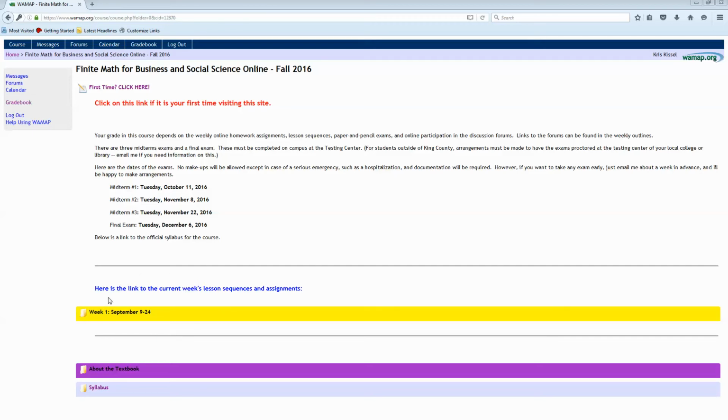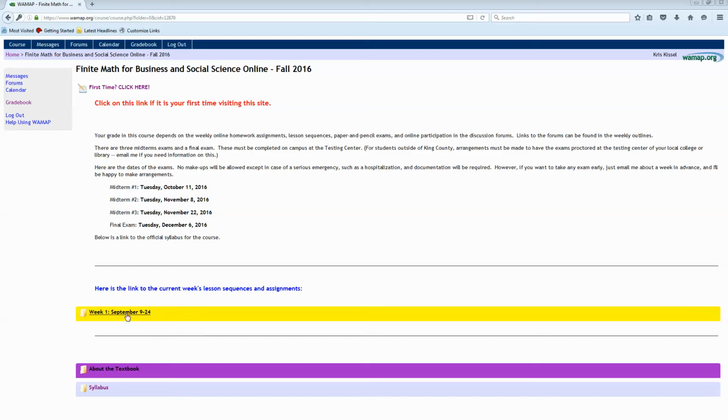There'll always be something here to indicate what the current week is you should be working on, but once there are more folders available, it will be okay to work ahead, and I would strongly encourage you to do that so that you don't fall behind if something comes up in your life that forces you to not work on the class for a couple of days. It's better if you've started material at the beginning of each week and get done with it early rather than waiting to the end of the week to start things.